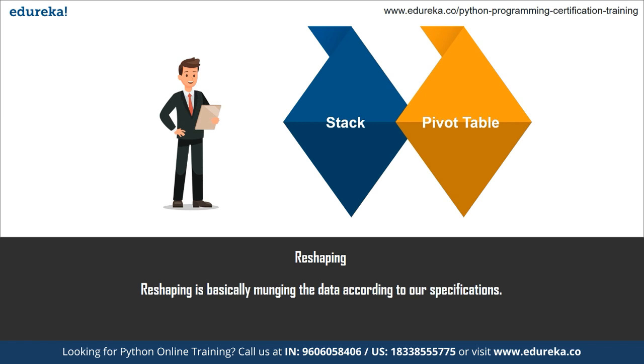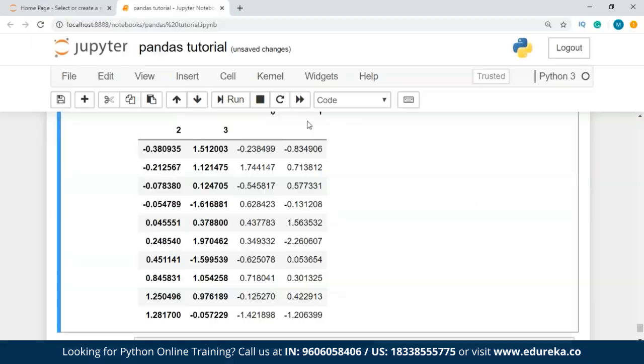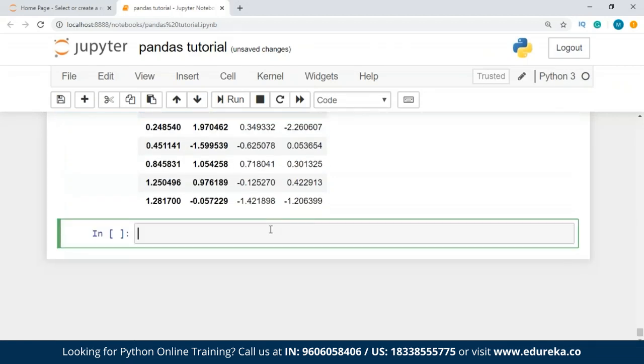So what exactly is a stack, guys, in pandas? I'm sure most of you must have heard about some of the definitions of stack. So I'm going to tell you about this from the perspective of the pandas library. The stack function is used to stack the prescribed levels from columns to index, and it returns a reshaped data frame or a series having a multi-level index with one or more new innermost levels compared to the current data frame. So you're going to understand this with an example.